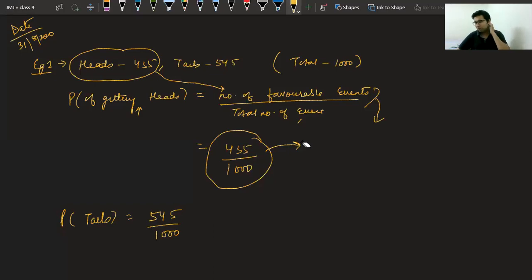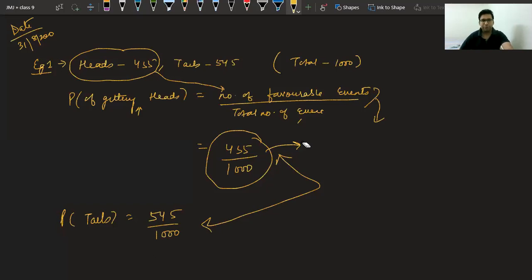No, no, beta. Vaishnav, it is a single coin. You just have to understand. We have counted both the events, getting a head and getting a tail. So if you add these two events, what will you get? You will get 1000 upon 1000, which is 1. That means if we take all the possible events' probabilities and we add them, the answer should always be 1.